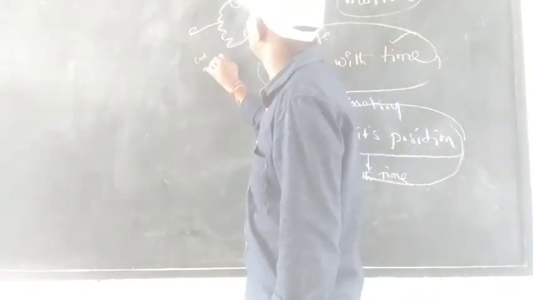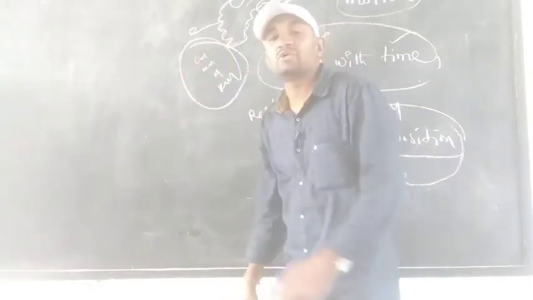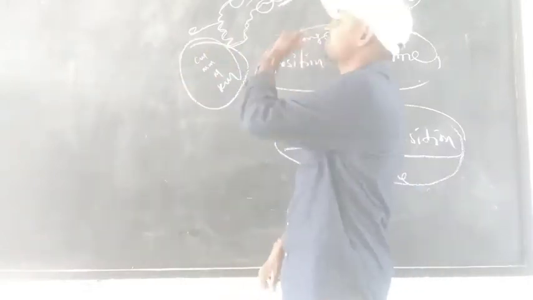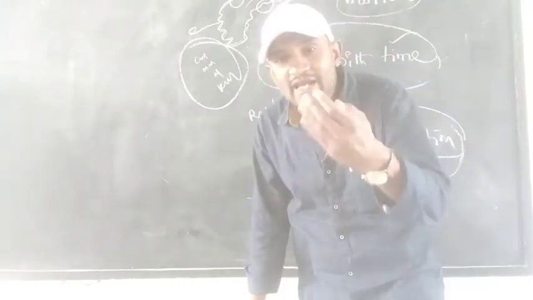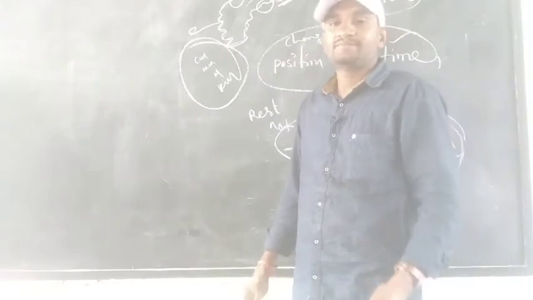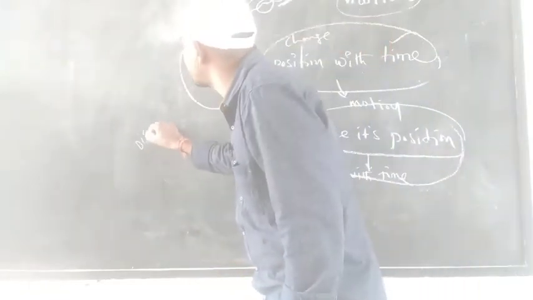What are the units of distance? Centimeter, millimeter, meter and kilometer. These are the units of distance. Again, one more: displacement. What are the units of displacement?